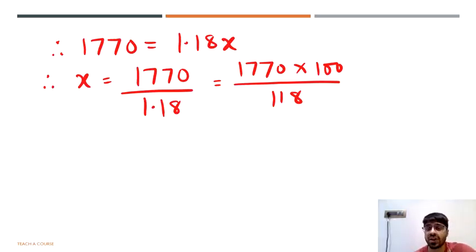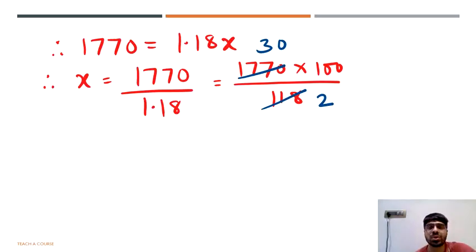It would be a little difficult over here, but if you are a bit quick with tables, you can actually predict that 118 and 177, both of them are multiples of 59. 59 into 2 will be 118 and 59 into 3 will be 177. We had 1770, so this should be 30.